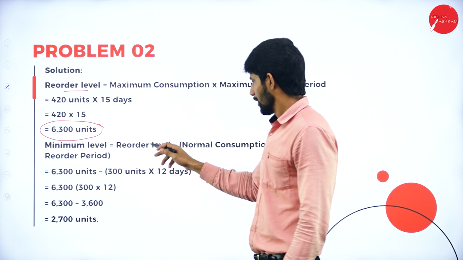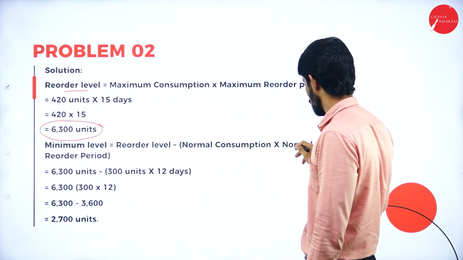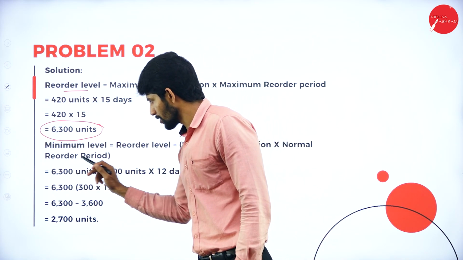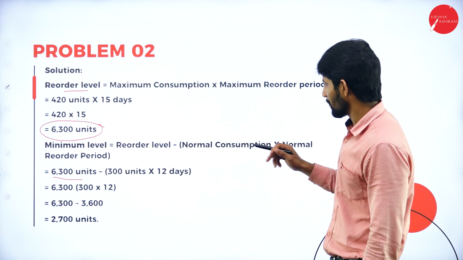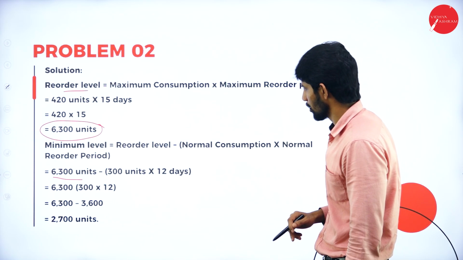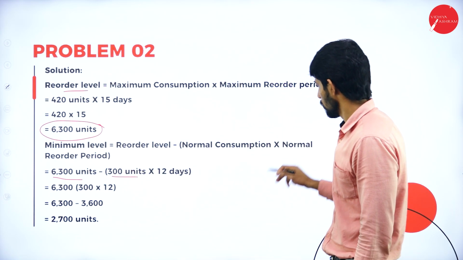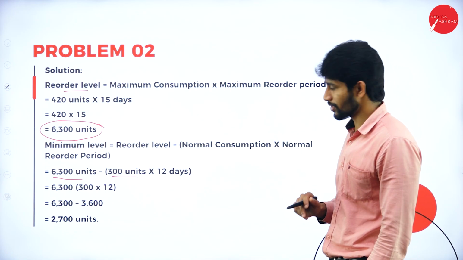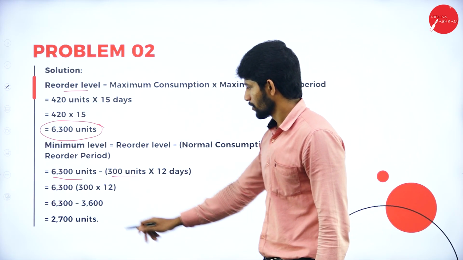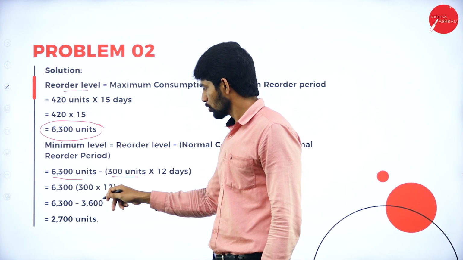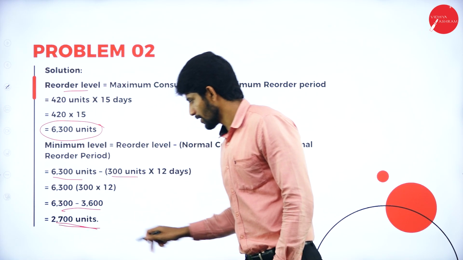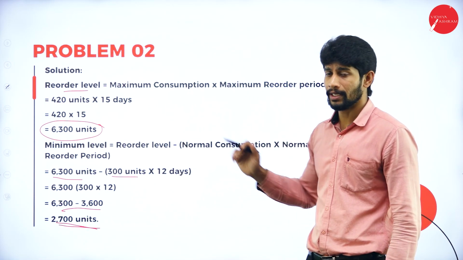Next, minimum level: reorder level minus normal consumption into normal reorder period. So reorder level is how much? 6,300 units minus normal consumption. So what is the normal consumption? Normal consumption is 300 units. So write down normal consumption into normal reorder period. So what is the normal reorder period? It is 12 days. It is given in the problem. So 6,300 minus 300 into 12. 6,300 minus 3,600, you will get balance of 2,700. It is called minimum level.